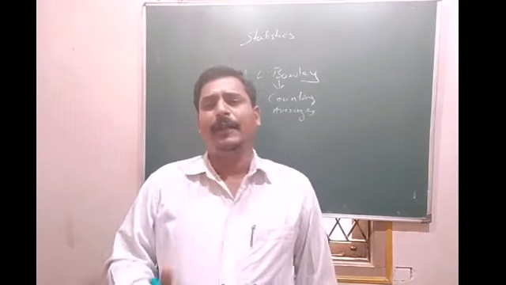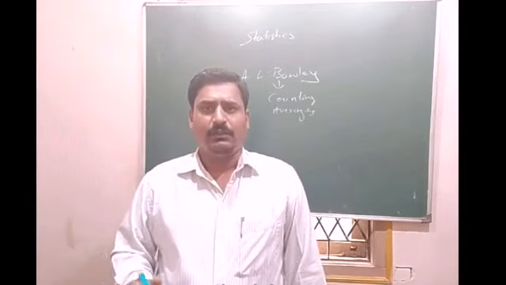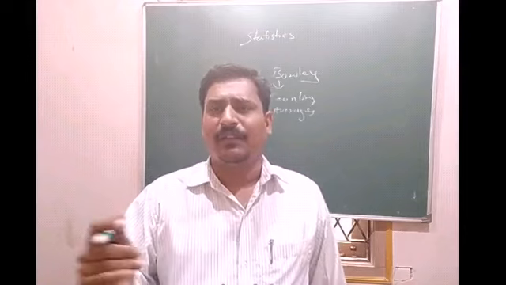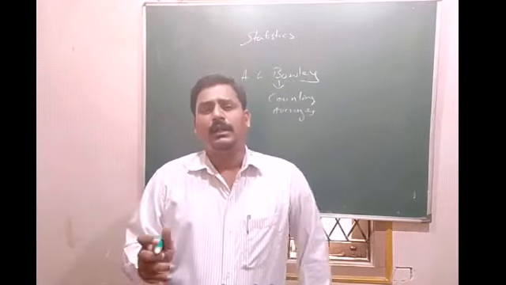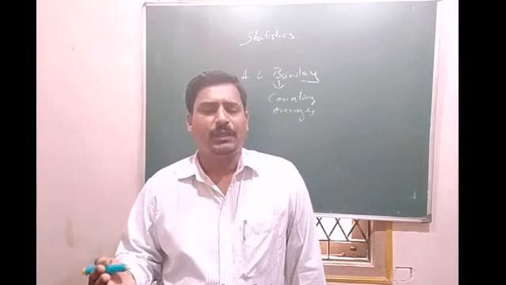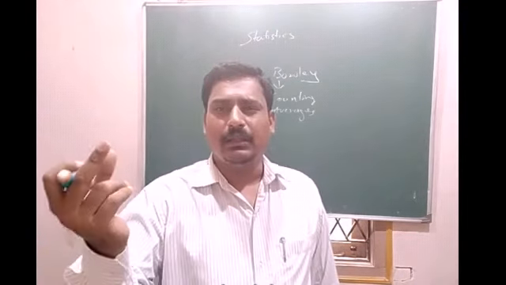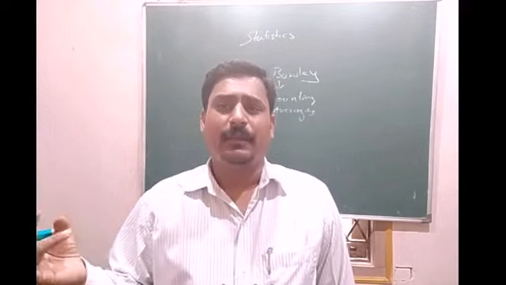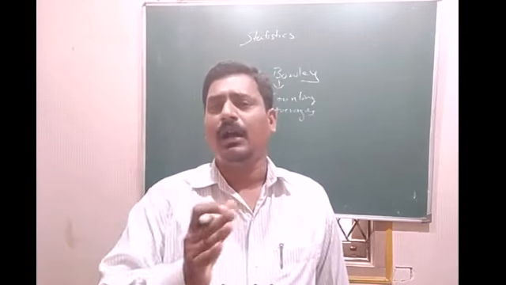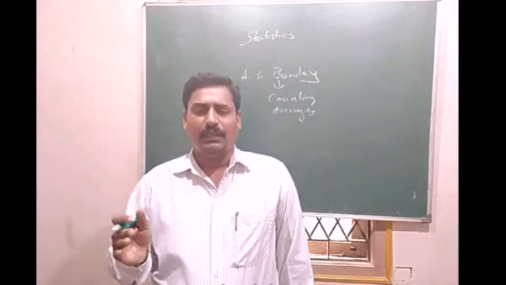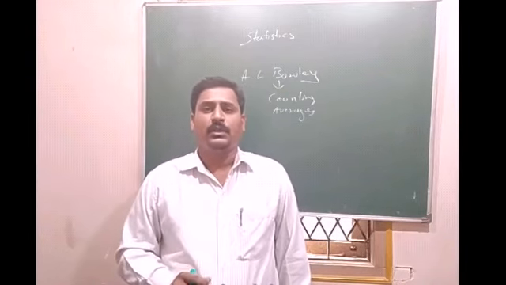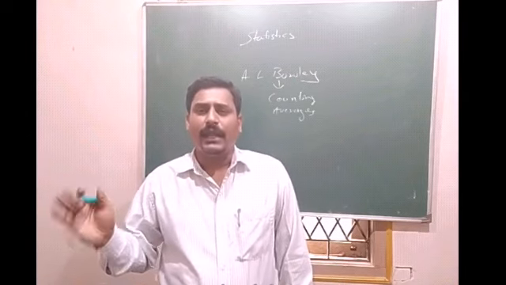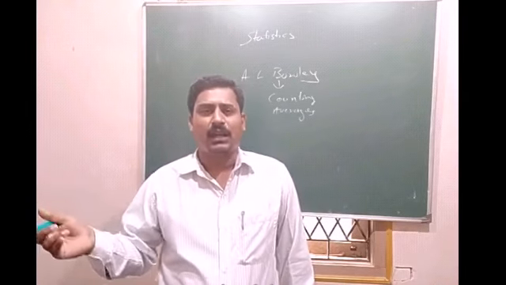And there are different kinds of averages applied for different kinds of data. Here we learn 5 methods: arithmetic mean, geometric mean, harmonic mean, median, and mode. All these 5 averages are used for different kinds of data, so depending on the kind of data, these averages are applied.